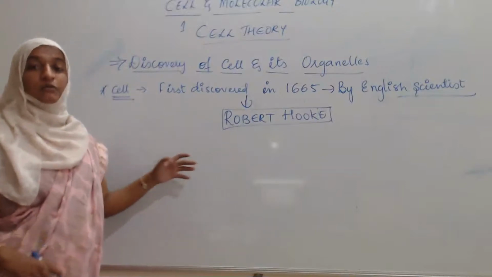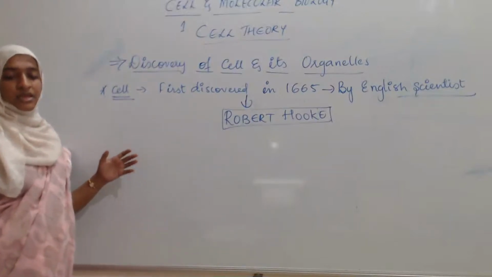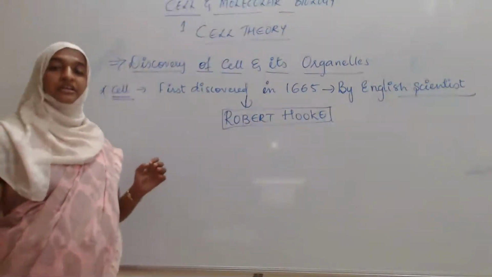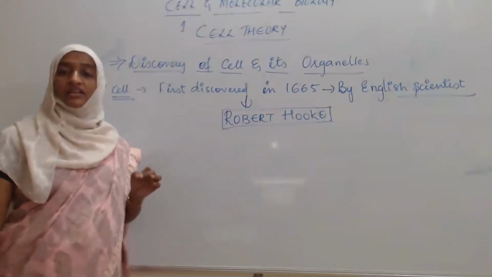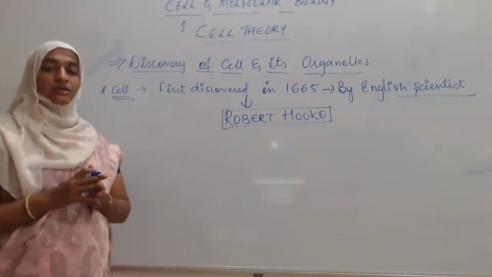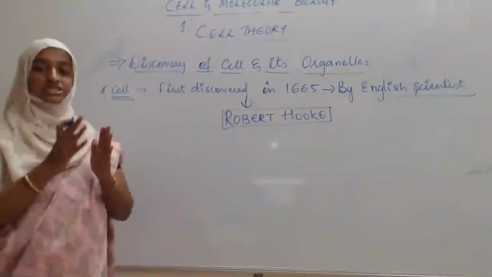How did he discover the first cell? He saw cells for the first time in a thin slice of cork cambium. You are familiar with the term cork cambium, which is present on the bark of the tree trunk or the tree stem.